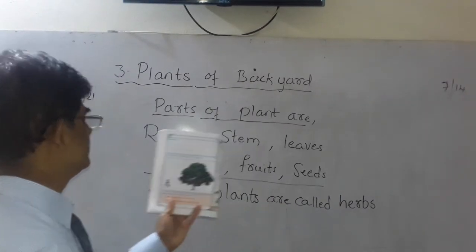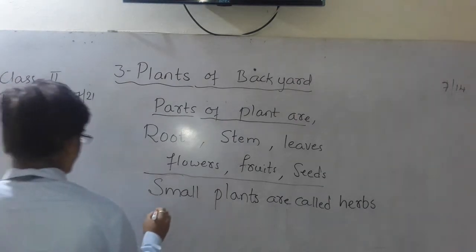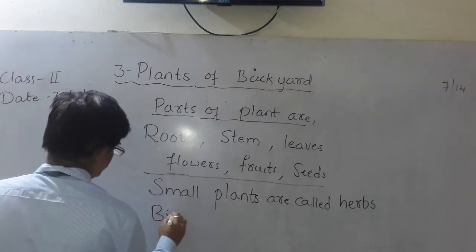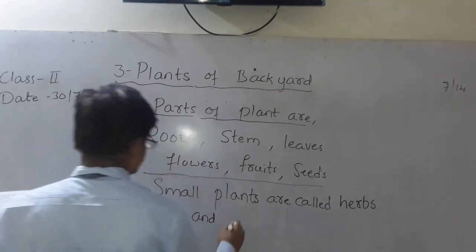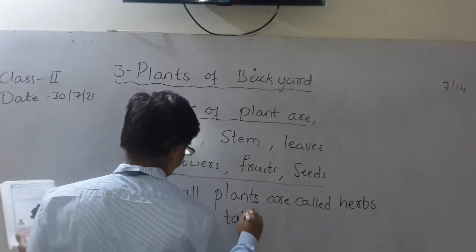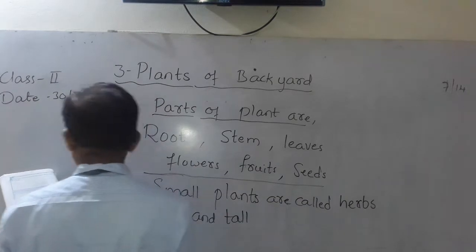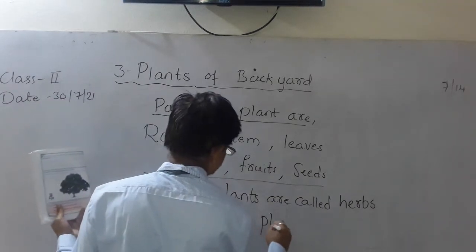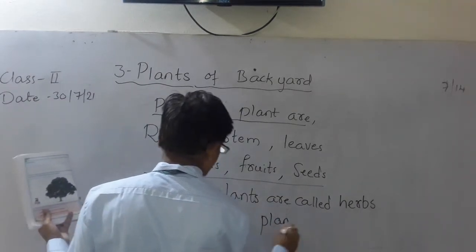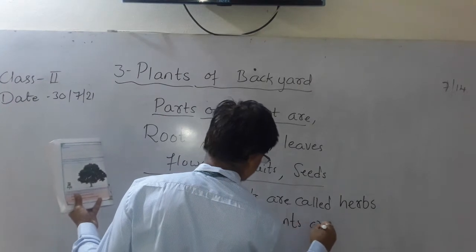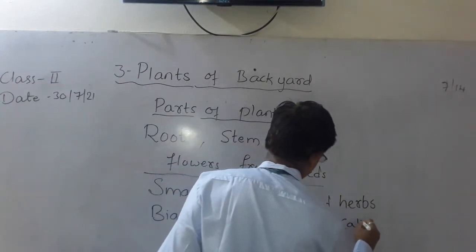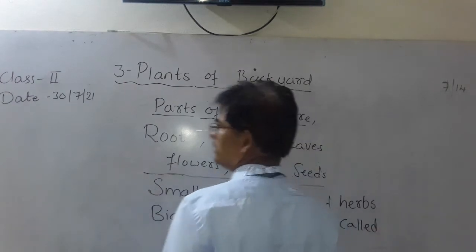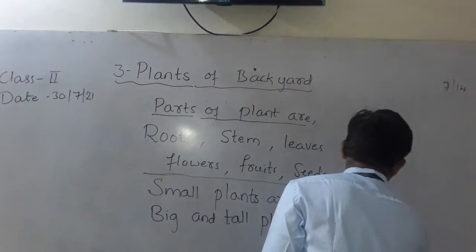And what are these called? Big and tall plants are called trees, T-R-E-E.